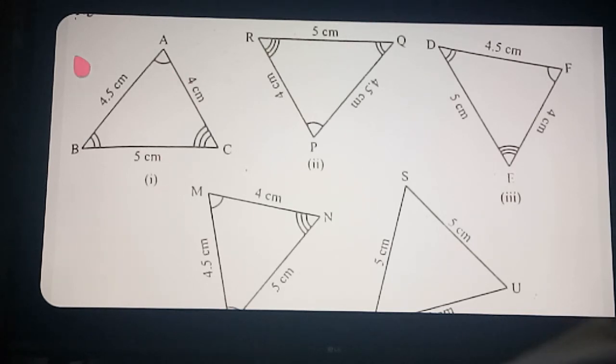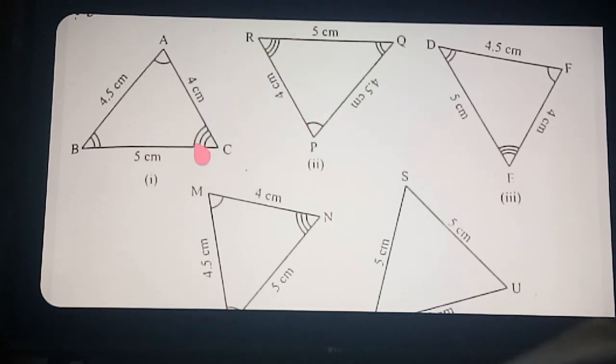In the same way, you can see here, how many centimeters is AC? AC is 4 centimeters and PR is also 4 centimeters. So if you keep AC upon PR, that also will fully cover. Similarly, PQ is 4.5 centimeters, and if you keep PQ upon AB, that also will fully cover. Similarly, QR is 5 centimeters and BC is 5 centimeters. So if you keep QR upon BC, that also will fully cover.